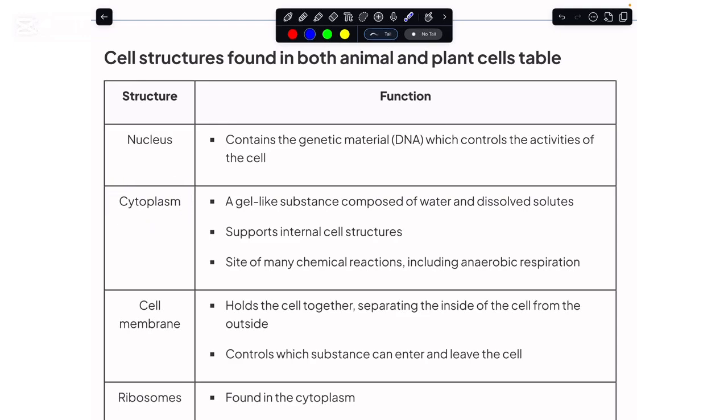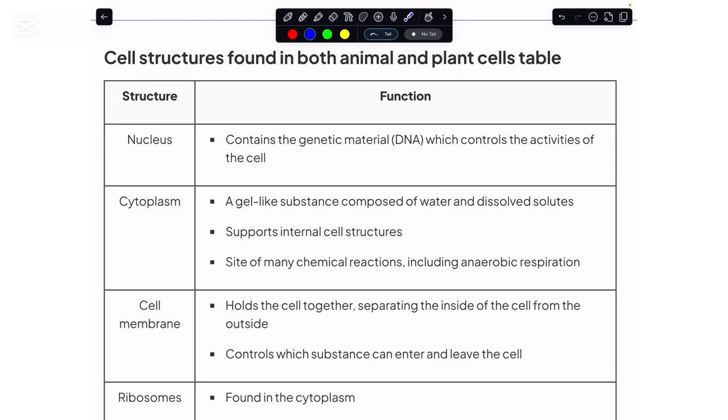Now, if I were to move further toward the cell surface membrane, as for our homes, we have the gate that controls the entry and exit of people getting into and out of our home. So likewise, for the cells, if substances have to enter and leave the cell, their entry and exit would be controlled by the cell membrane. And since some of the substances are allowed to enter and some are allowed to exit, this is also referred to as a selectively permeable or partially permeable membrane.